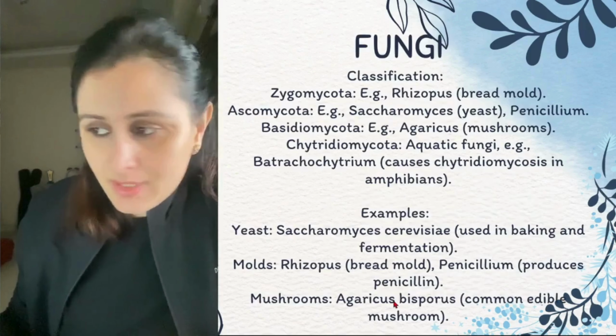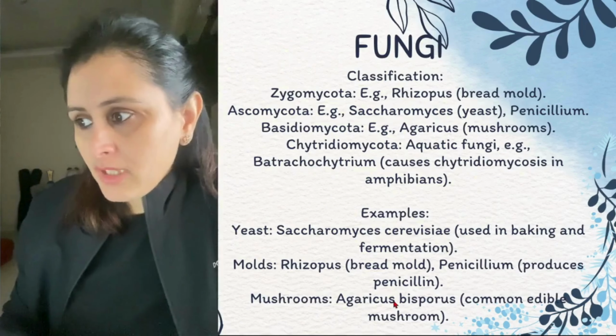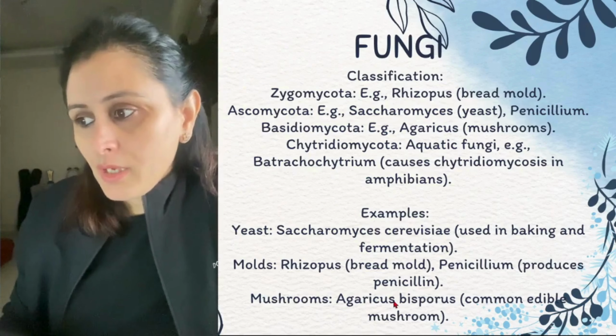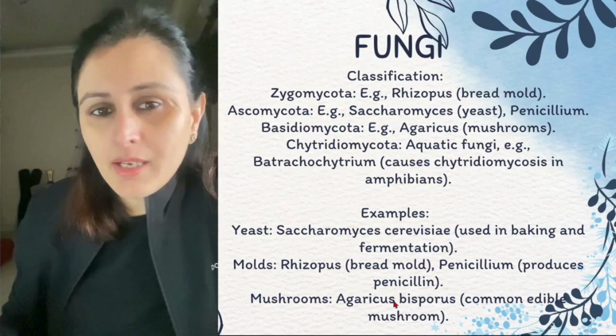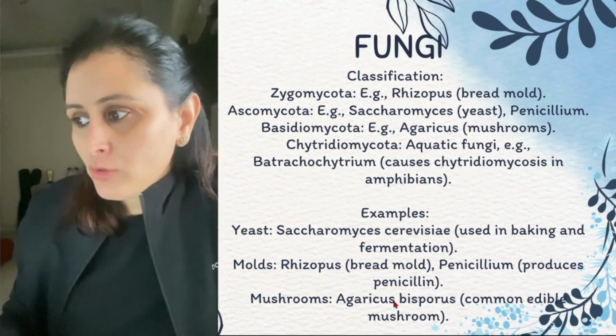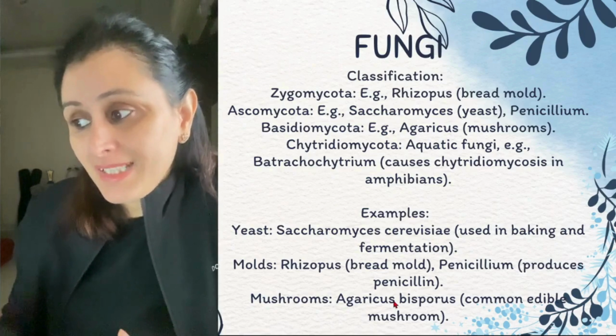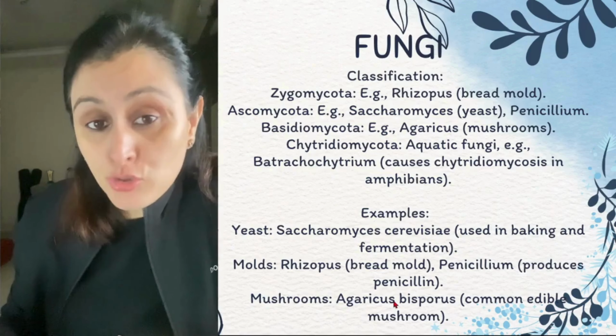Now about their classification. Zygomycota, like the Rhizopus. Ascomycetes, we also call it Ascomycota, right? Saccharomycetes, an example of which is yeast, Penicillium, and Basidiomycetes, such as mushrooms, right?